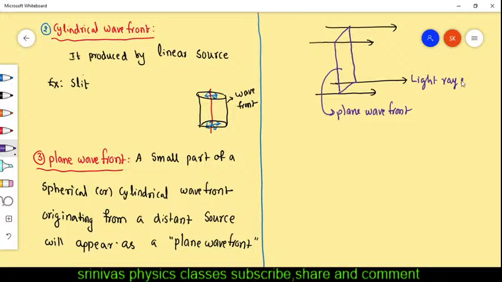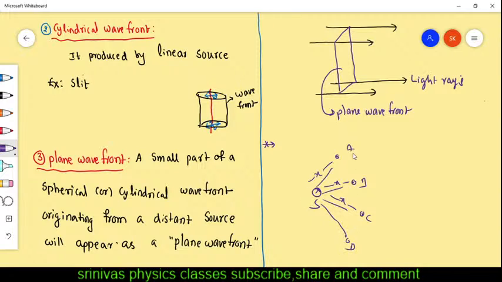For the exam, what do you require from this topic? You should remember what a wavefront is. First, the locus of all points which are in the same phase. Same phase means this is a source. You take some points which are at the same distance from the source, some x distance, some x distance, some x distance. Then these points have the same phase, and you join these points. You see here A, B, C, D, join them.